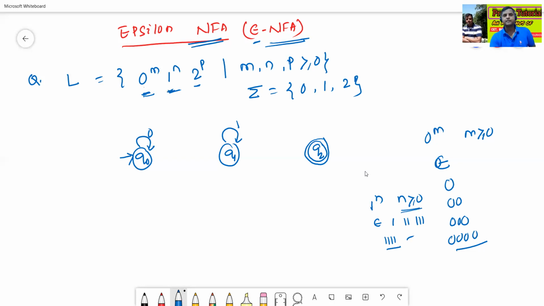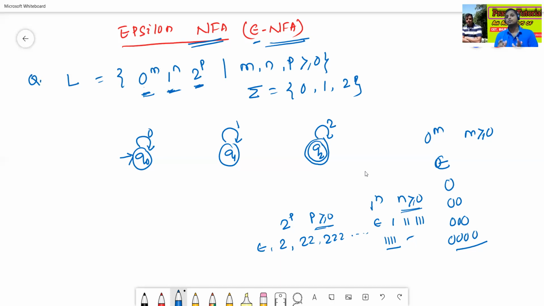Then for Q2, we have 2 to the power p, and p is greater or equal to 0. Similarly we can get epsilon, single 2, double 2, triple 2, like this. So 2 is a self loop on the Q2 state.